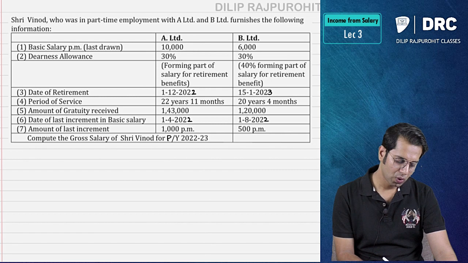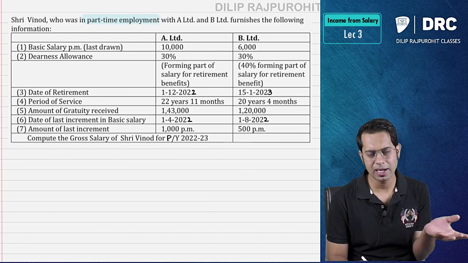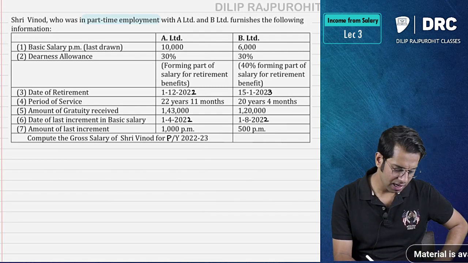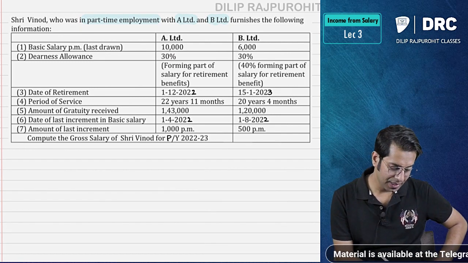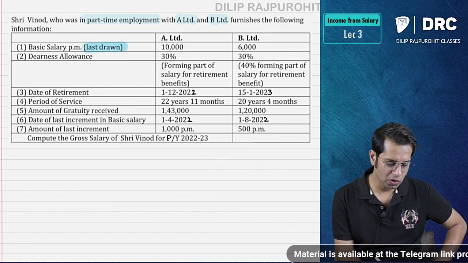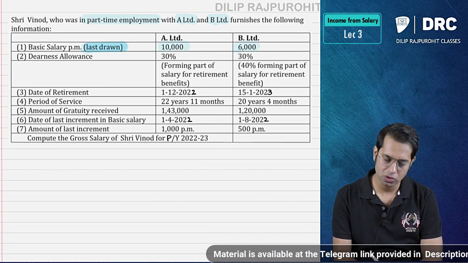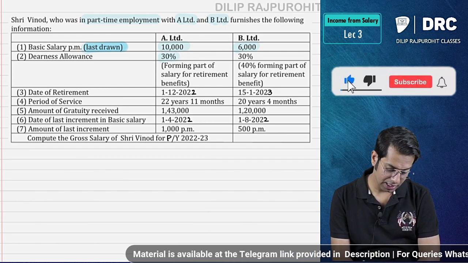Shri Vinod who is in part-time employment. A person can be in part-time employment or full-time employment, it does not matter. Salary is salary for you. With A limited and B limited, he furnishes the following information. Basic salary per month, they have given last drawn salary, which amounts to 10,000 rupees and 6,000 rupees. Dearness allowance, they have given 30,000 rupees.